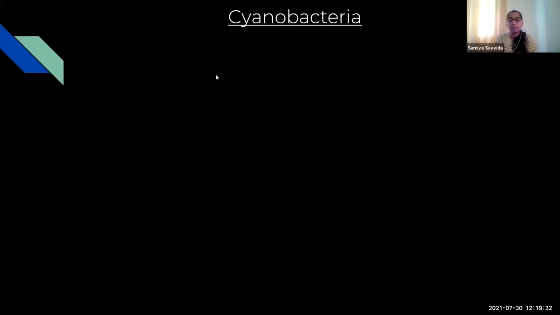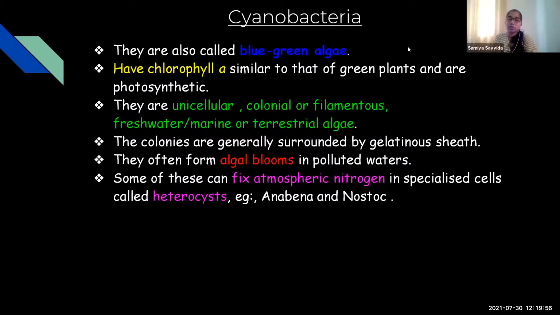Now we see different types of eubacteria. As we said, all three types of nutrition can be found in bacteria, so we are going to see different bacteria with different modes of nutrition. First, we'll see photosynthetic bacteria, which come under eubacteria. Cyanobacteria are also called blue-green algae. They are photosynthetic because they have chlorophyll a, which is similar to that of plants, and they are unicellular, found as colonial forms or filamentous forms.